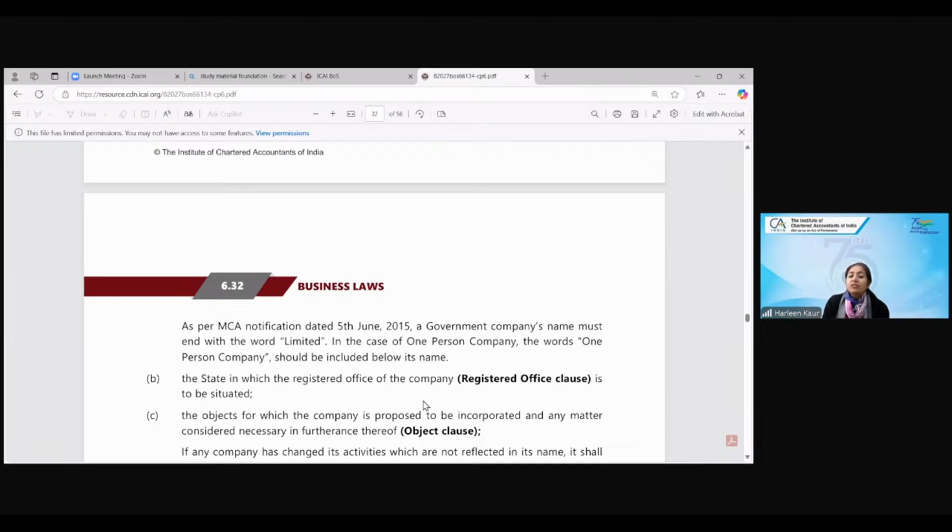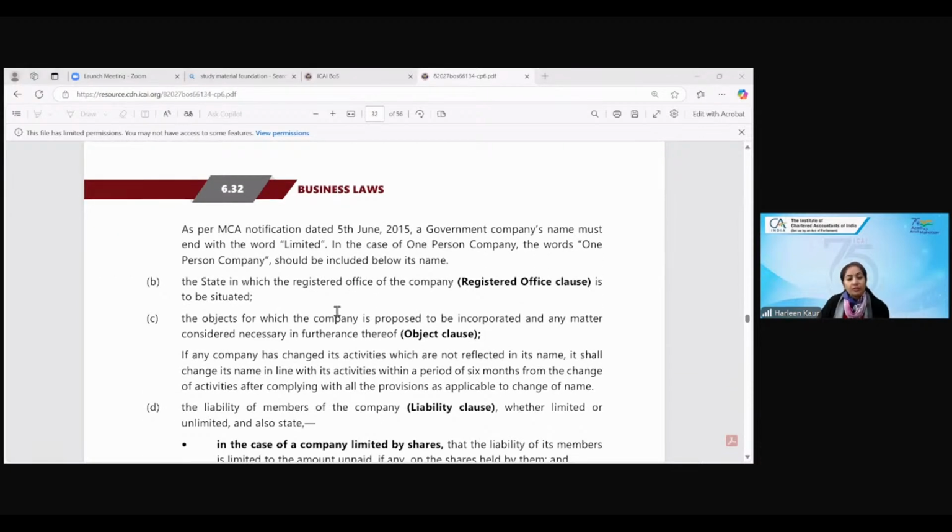The state in which the registered office, what is the registered office clause? It is simply telling you in which state my registered office is situated. If it is in Delhi, write the name of Delhi; if it is in Bombay, Maharashtra, write the name of Maharashtra. Okay, whichever state your registered office is situated.